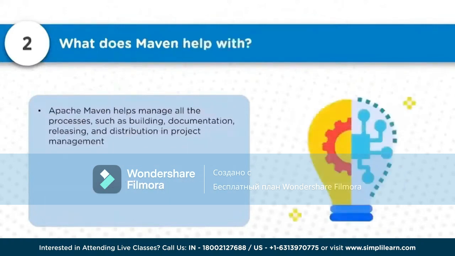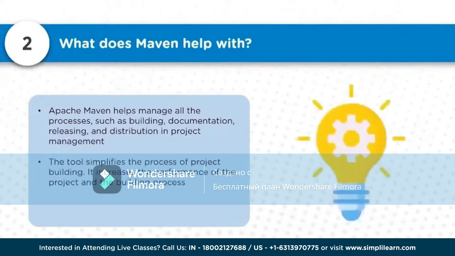Now let's talk about the next question. What does Maven help with? Apache Maven helps to manage all the processes such as the build process, documentation, release process, distribution, deployment, and preparing the artifacts. All these tasks are primarily taken care of by Apache Maven. This tool simplifies the process of project building. It also increases the performance of the project and the overall building process.